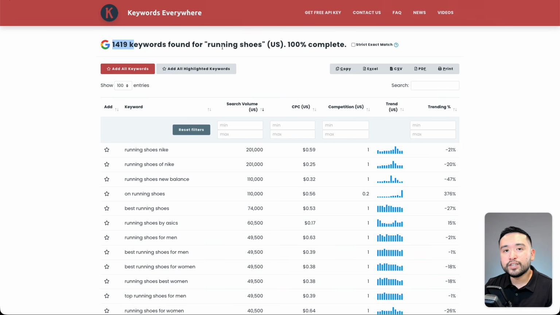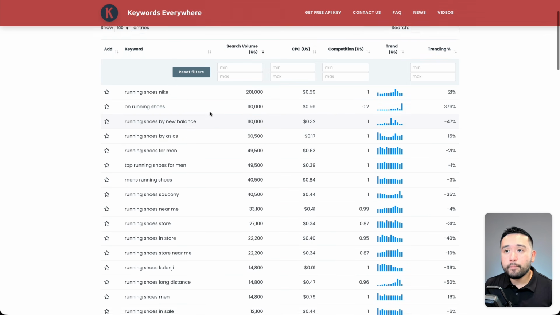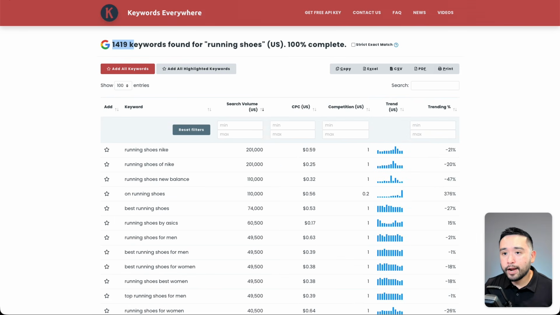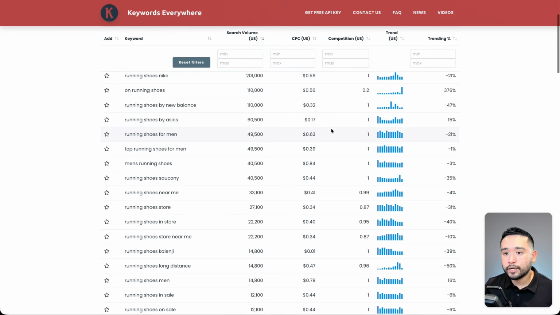We could make an even stronger moat by maybe going a little bit deeper or finding a tangentially related keyword. So maybe we can strengthen our moat and target marathon shoes. Keywords Everywhere found a little over 1,000 related keywords for marathon shoes. Now, if you compare these two lists, there are a lot of similar keywords here.